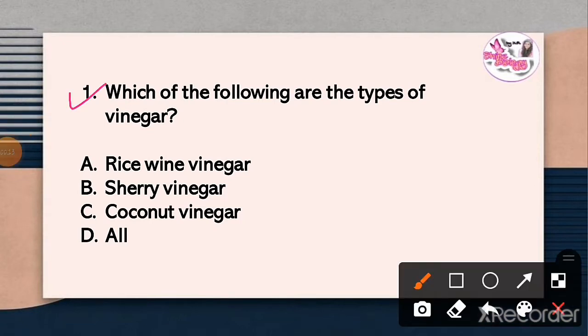Question 1. Which of the following are the types of vinegar? The correct answer is option D, all. Rice wine vinegar, sherry vinegar and coconut vinegar are the types of vinegar.